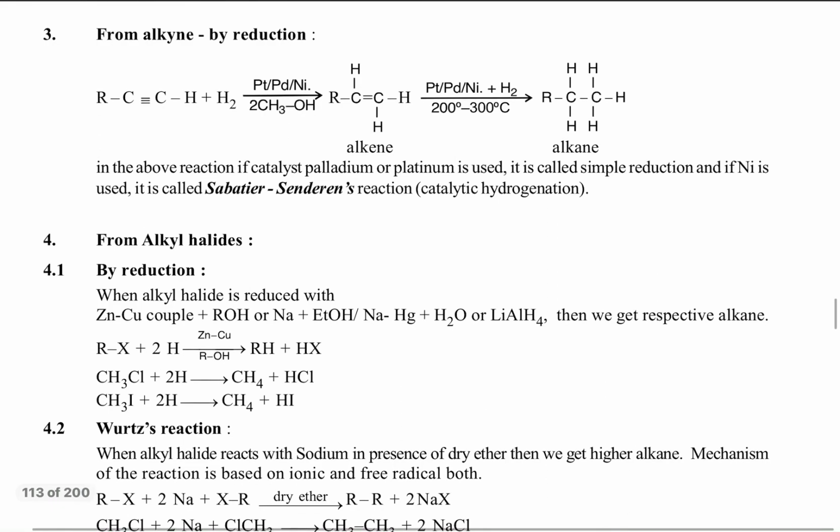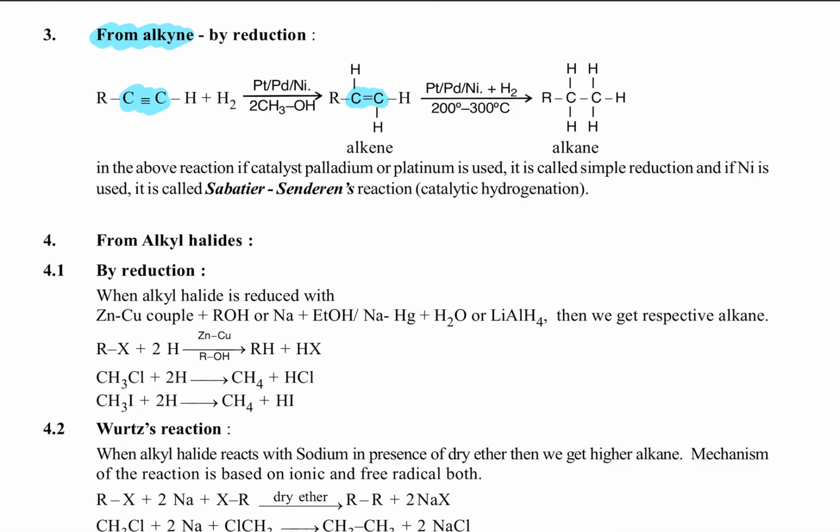And see, we already discussed the Sabatier-Senderens reaction. Previously we discussed it for alkenes; now this is from alkynes. In the Sabatier-Senderens reaction, platinum, palladium, nickel are used, with methyl alcohol as solvent. First the alkyne is converted into alkene.